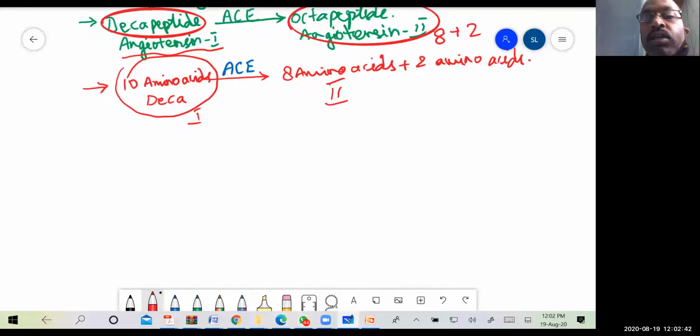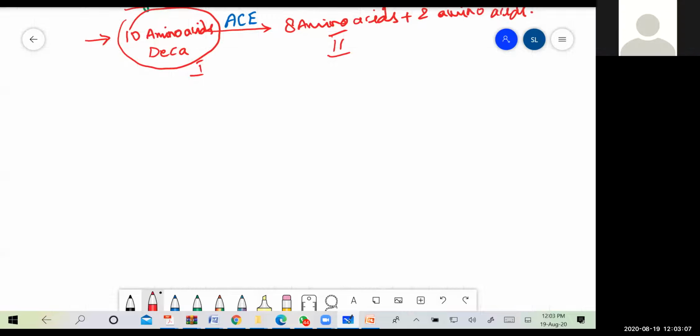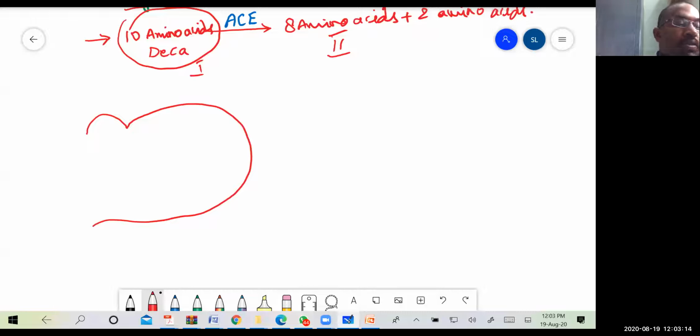The octapeptide, which is called angiotensin 2, has active sites in it. Let me draw the diagram and show it to you. Whenever we say active site, it is called the binding site.